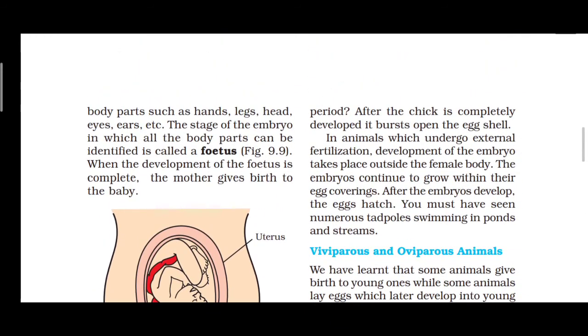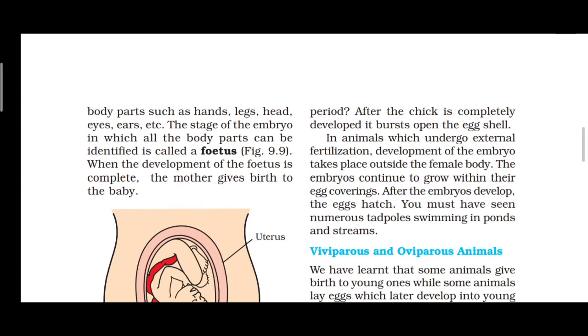After the chick is completely developed, it bursts, which means it breaks, and opens the eggshell. This is the fertilization of the hen.